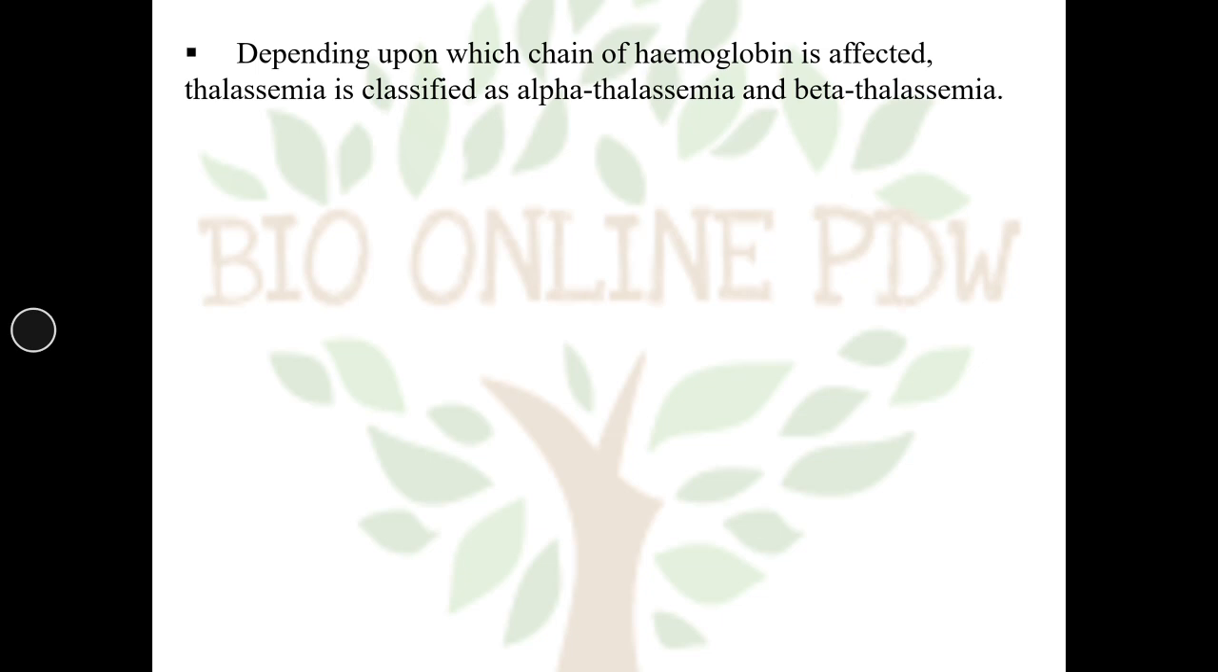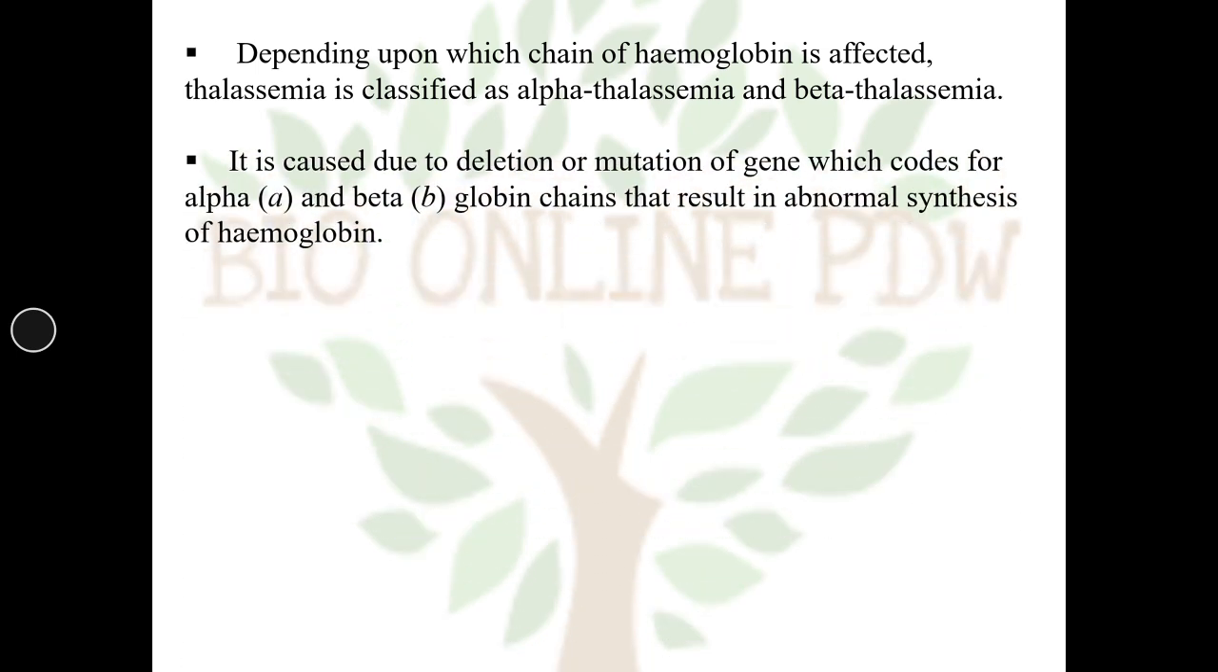Depending upon which chain of hemoglobin is affected, either alpha or beta, thalassemia is classified as alpha thalassemia and beta thalassemia. It is caused due to deletion or mutation of the gene which codes for alpha and beta globin chains, and that results in abnormal synthesis of hemoglobin. Due to the defect in the expression of genes which code for alpha and beta chains, the thalassemia disorder develops.